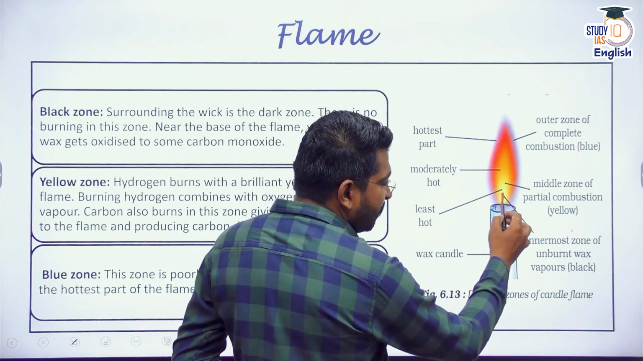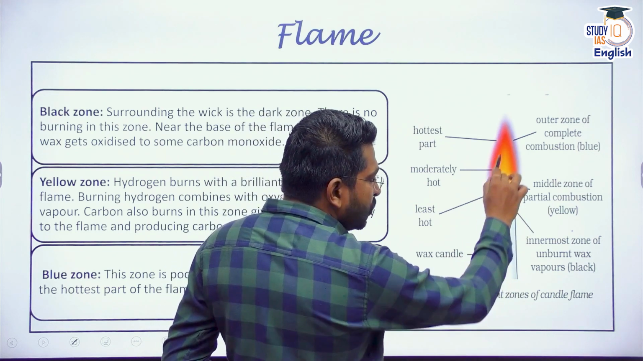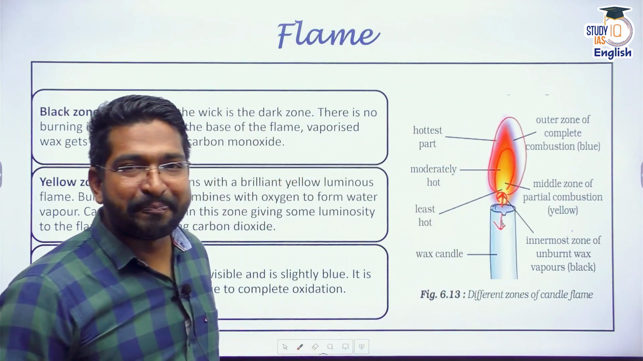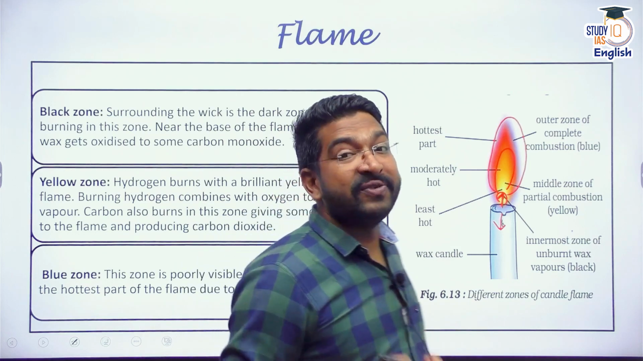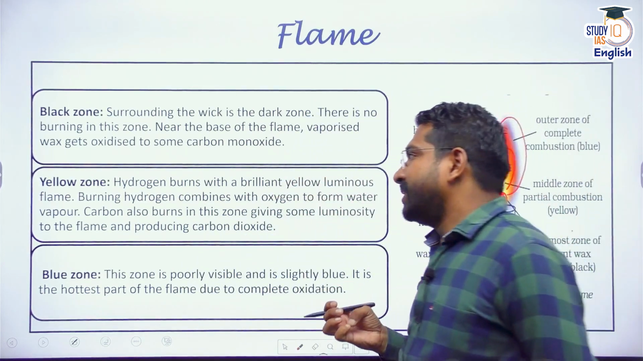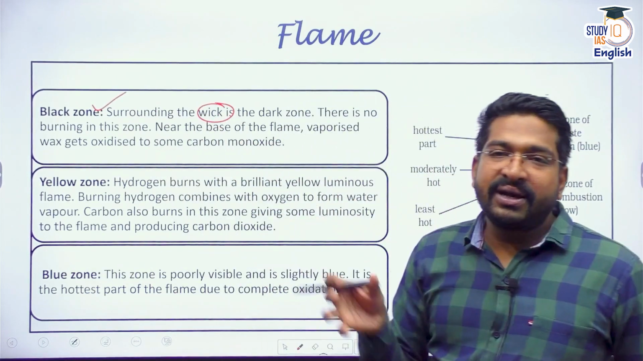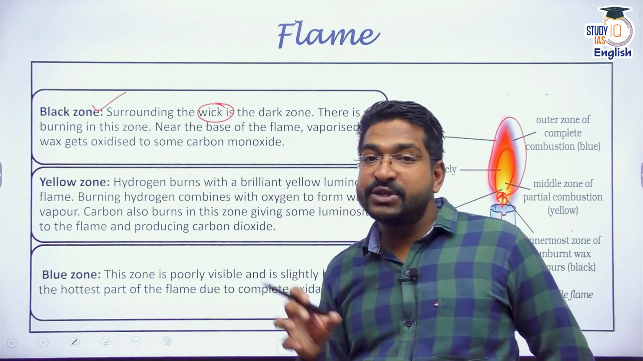There is a small wick. Around that wick, you'll see one zone, a yellow zone, and then some sort of blue zone in your flame, right? So there are three different zones in any flame. The innermost zone is actually the black zone, which is surrounding the wick. Now, around the wick, there is no combustion taking place. Please remember, around the wick, there is no combustion taking place.